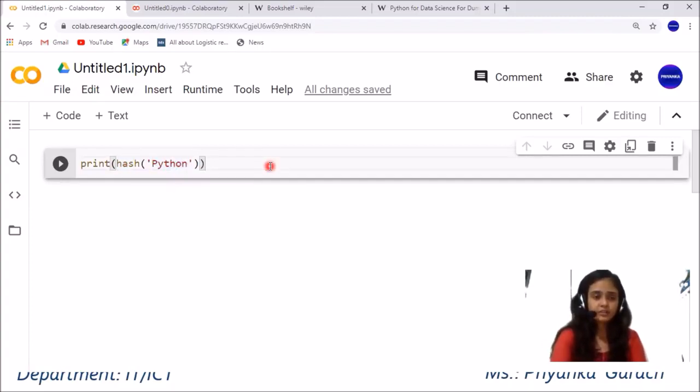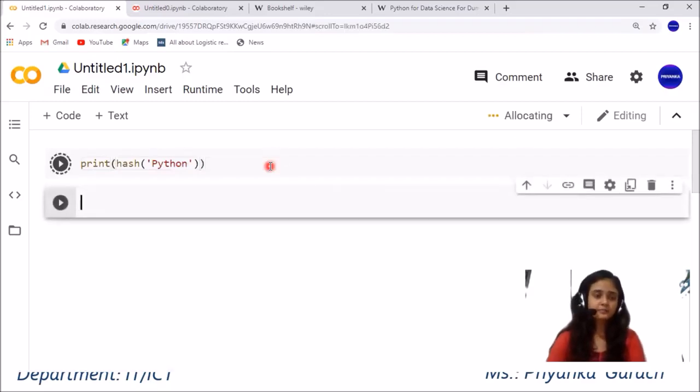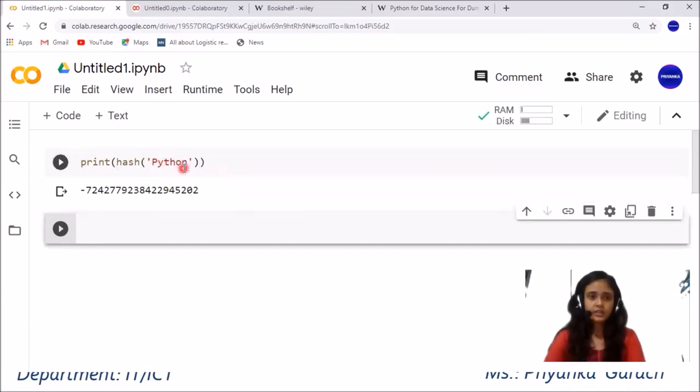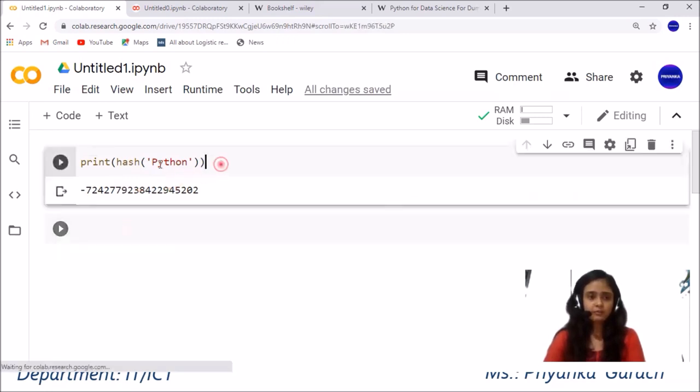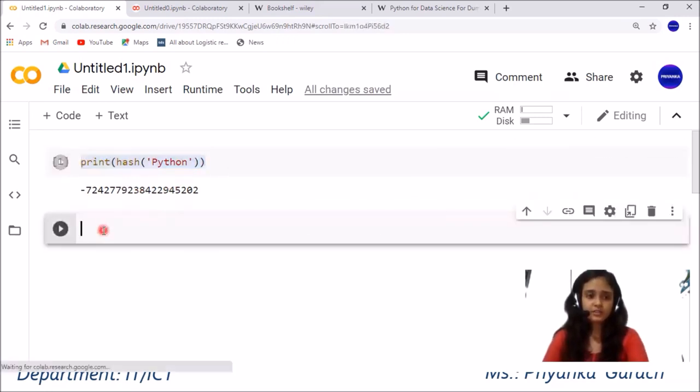I'm running this, and you can also click on the run button to run the code. It will generate some secret code for this particular text. You can see that my secret code is generated. For your computer system, another secret code will be generated, so it changes from computer system to computer system.